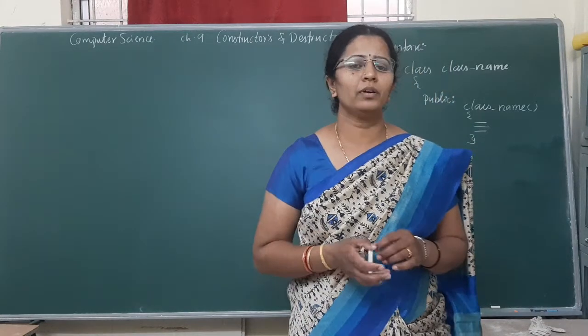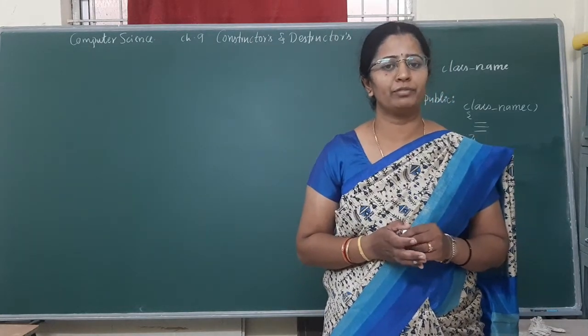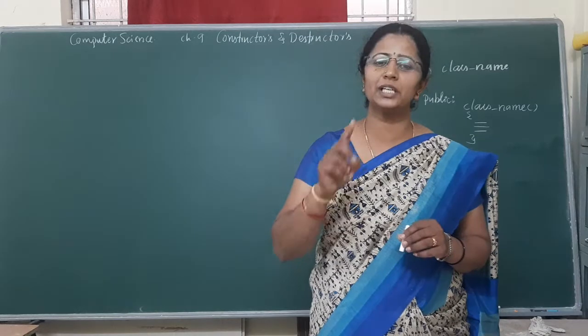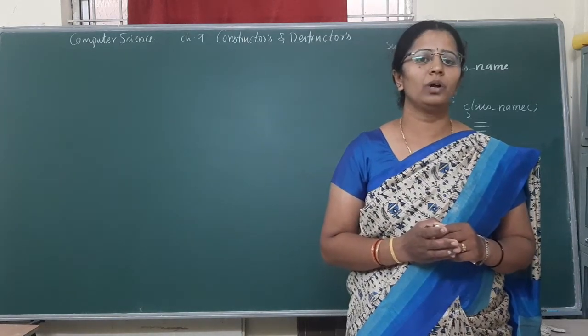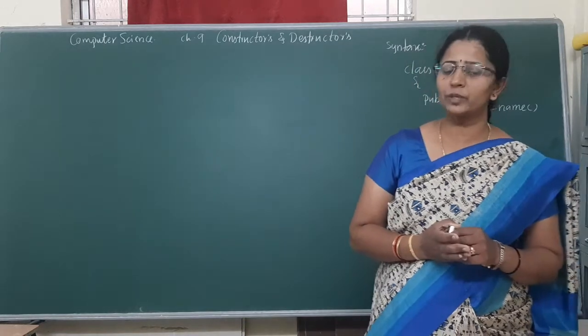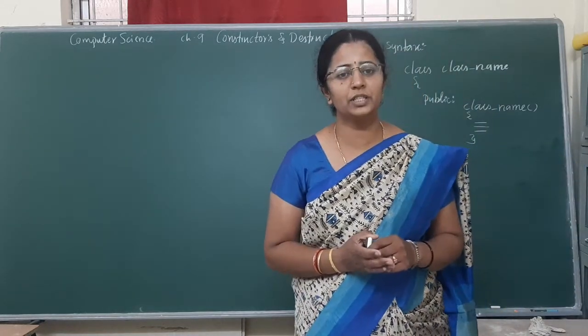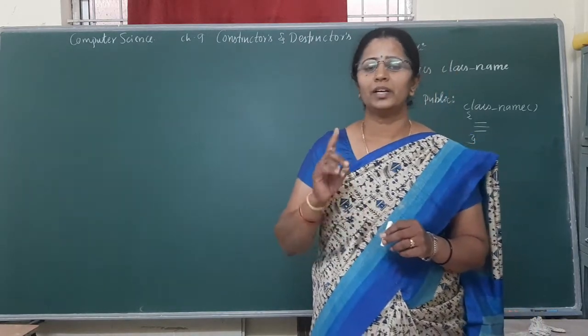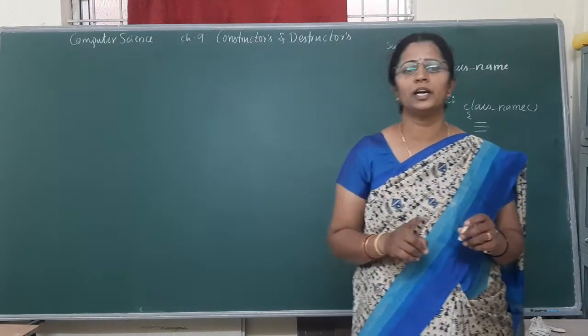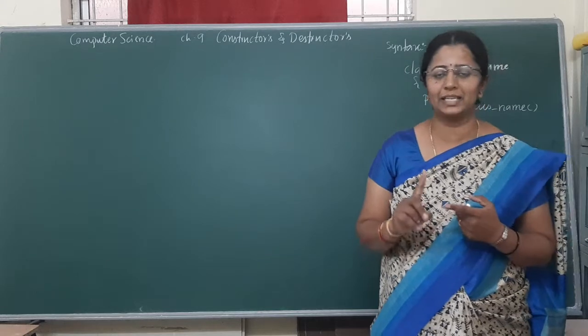So a minimum of 6 points you need to write for the rules, features or characteristics. All three are the same, so generally we call this a rule. In the question paper they may ask for the features or characteristics of constructors. A constructor is a special member function with the same name as the class name.